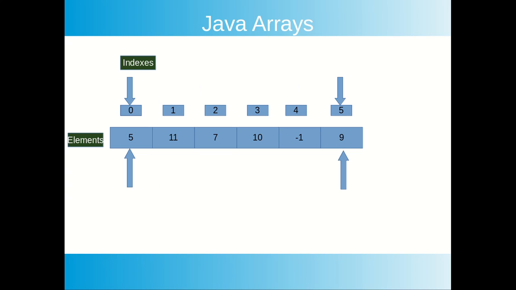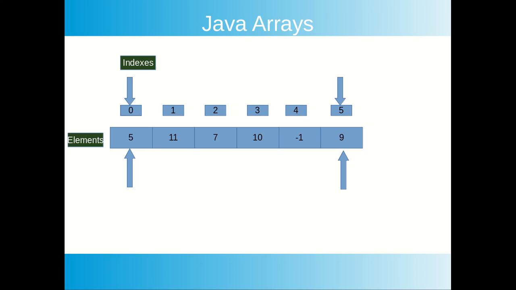Internally, Java arrays are represented like this, with indexes. In this case, this array has 6 elements. Index must start from 0 and the last index will be array length minus 1. Here we have 6 elements, 6 minus 1 equals 5, so the last index will be 5. The first, or 0th index, has element 5.